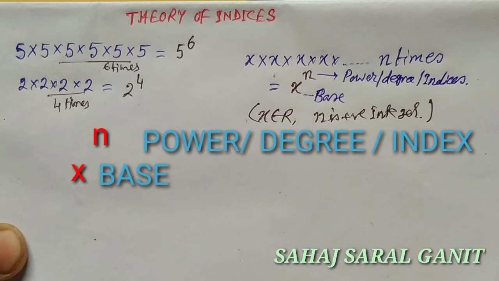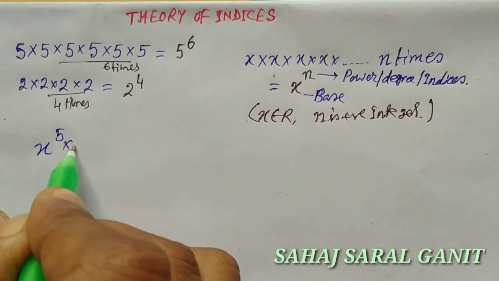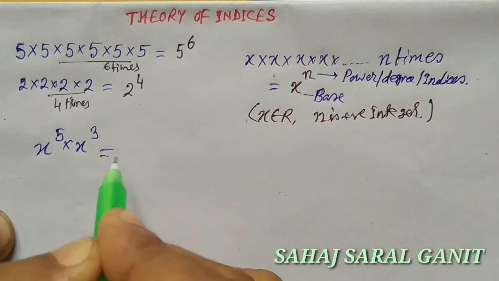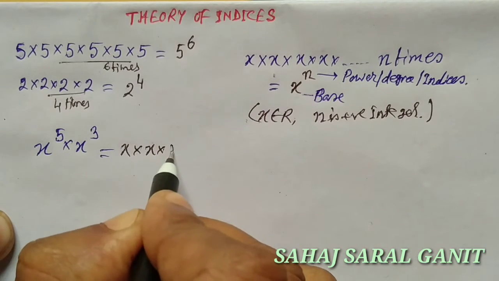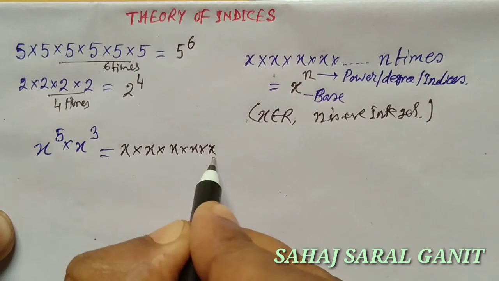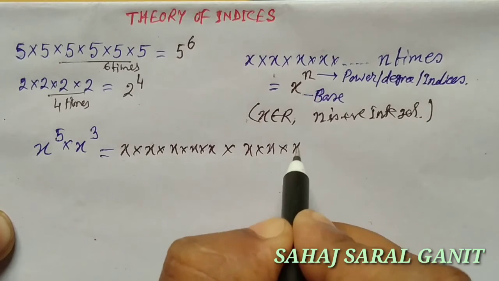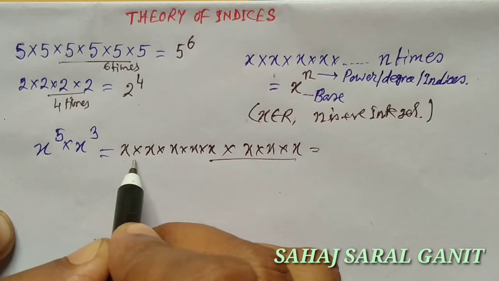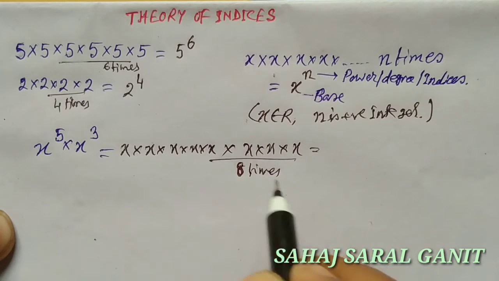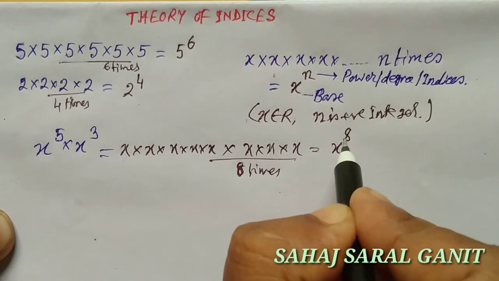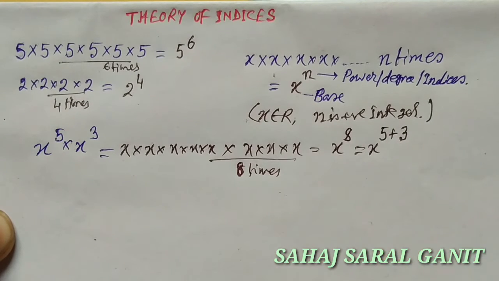Now, if we multiply x to the power 5 into x to the power 3, that means x is multiplied 5 times, and further x is multiplied 3 times. So it is multiplied totally 8 times. Therefore it is x to the power 8. We can write this as x raised to the power 5 plus 3.